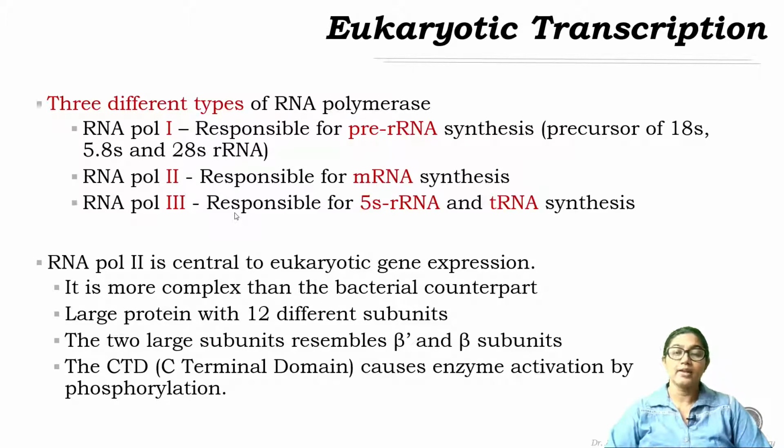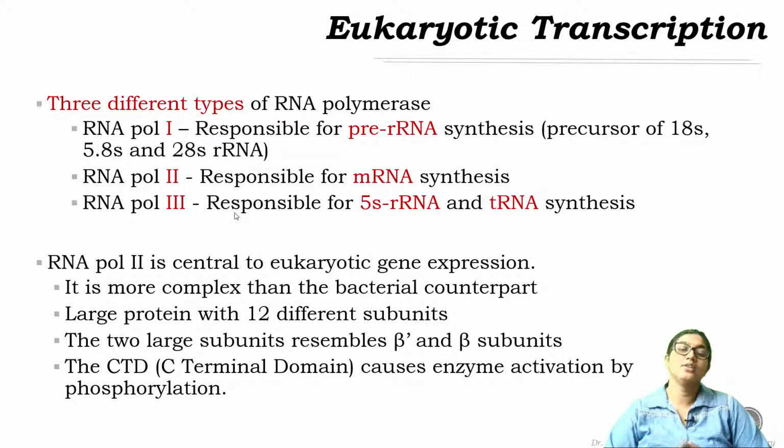Now, this RNA polymerase 2 is definitely more complex than the bacterial counterpart. It's a large protein with 12 different subunits, where the two large subunits are similar to the beta and beta dash subunits of the prokaryotic RNA polymerase.